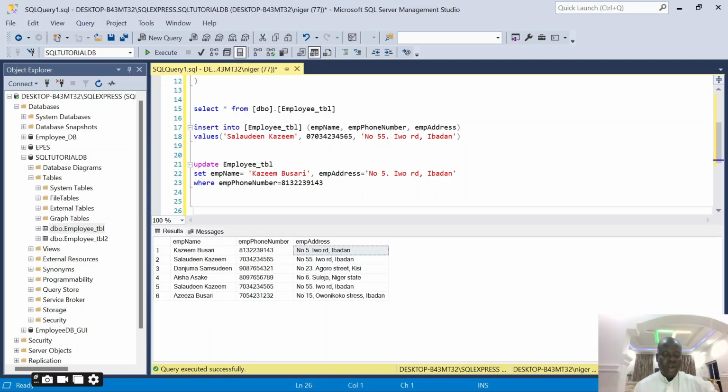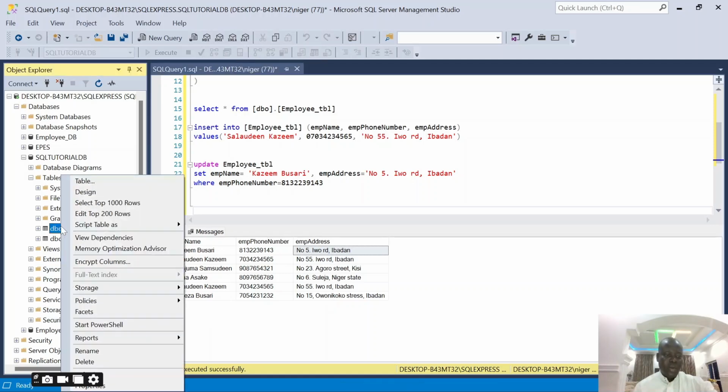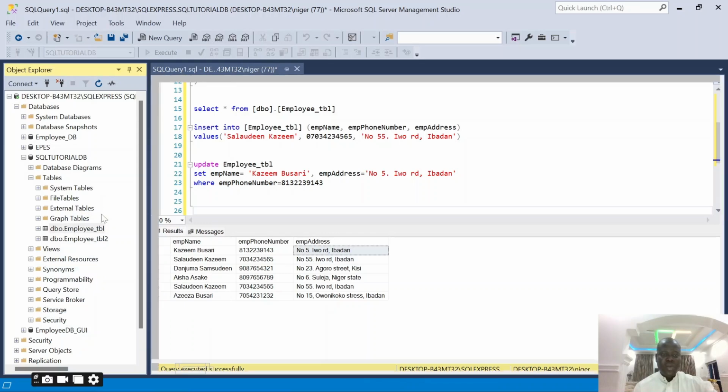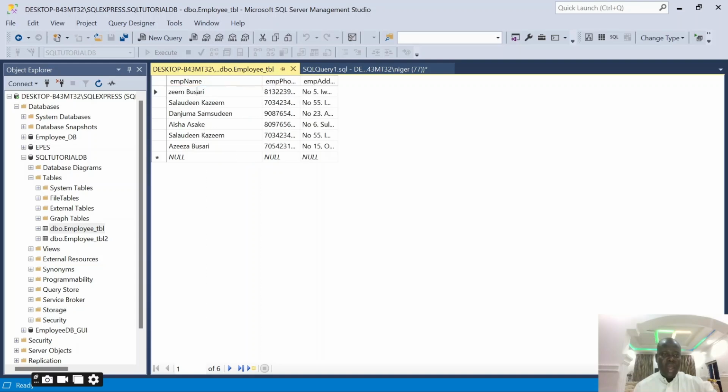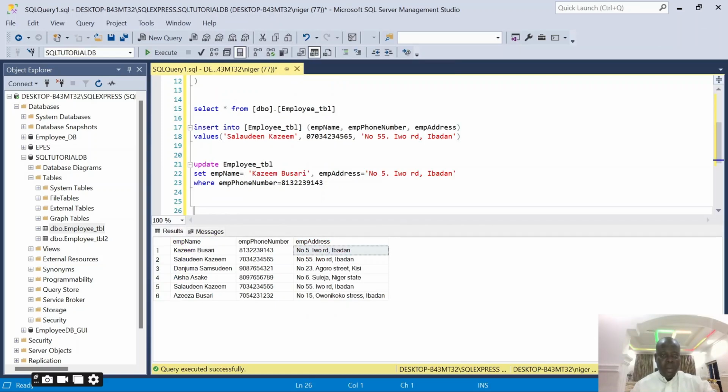So for the update, you can also do that by clicking on the button. All I need to do is to come here. I will right click this at the top rows while I select the person I want to change to Kazim Bozari, and I can decide to change the name here. By changing this guy, I can say no, change it back to Akim Bozari, and I'll click outside there, and that solves my problem. And once I come back here to see the record in the table and I execute this guy, you can see the name has been updated. It has been changed to Akim Bozari from Kazim Bozari.